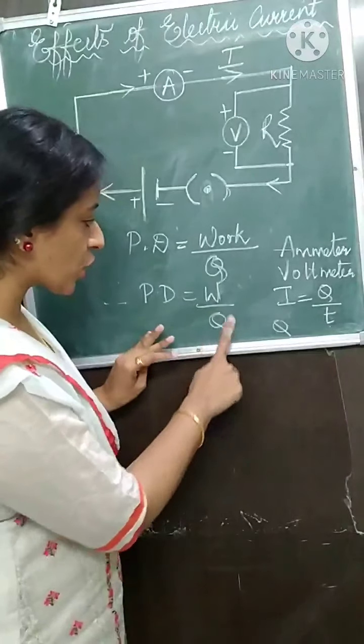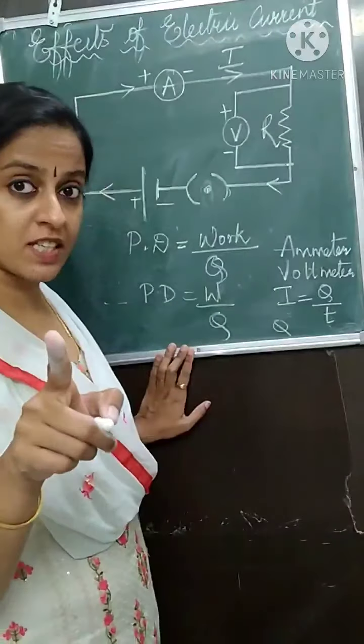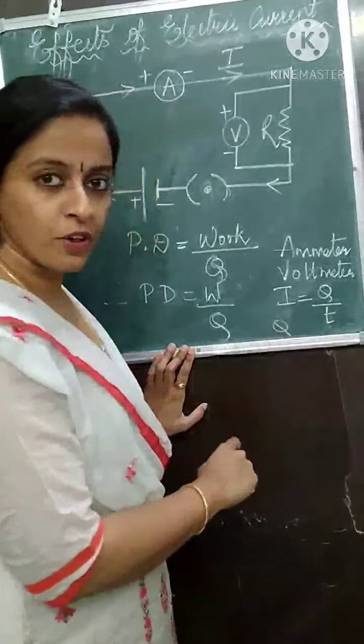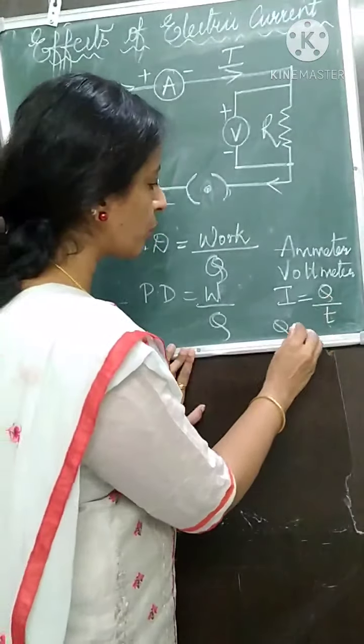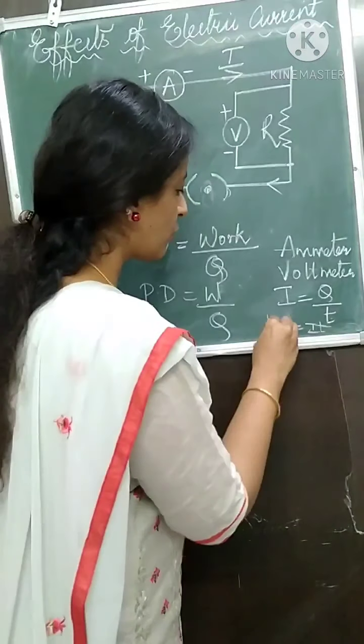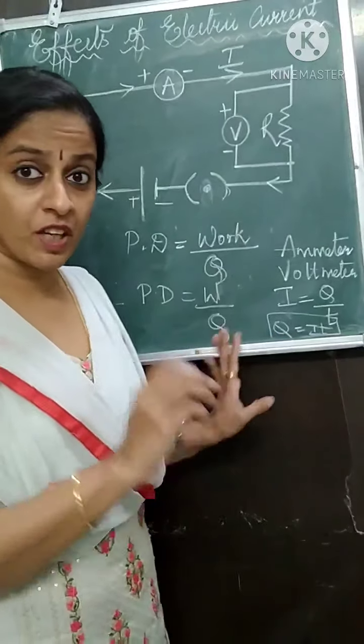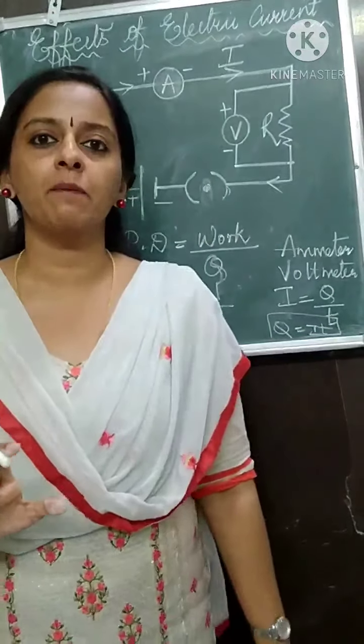Now when you see this Q, you should remember we have already discussed Q in the formula of current: I is equal to Q upon T. So what will be Q? Q will be IT. So if I want, I can substitute here for Q as IT. These correlations you have to keep in mind.